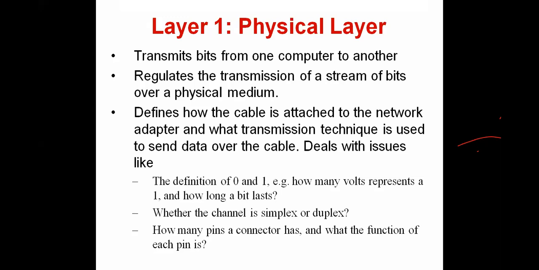Otherwise, what happens if the sender sends in a fast manner and the receiver receives in a slow manner? The overflow at the receiver side happens. Okay. In order to avoid that, the transmission flow of the sender must be regulated. Okay.